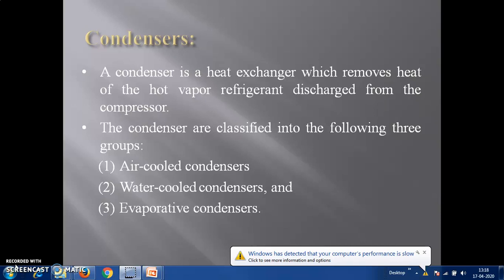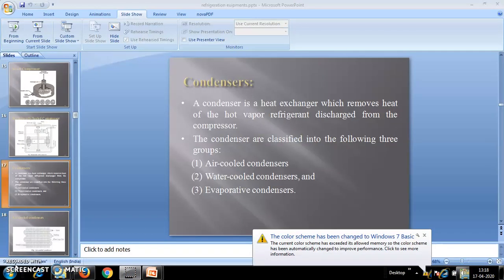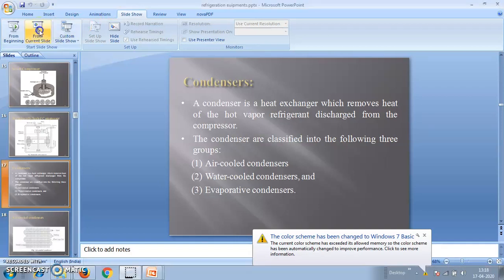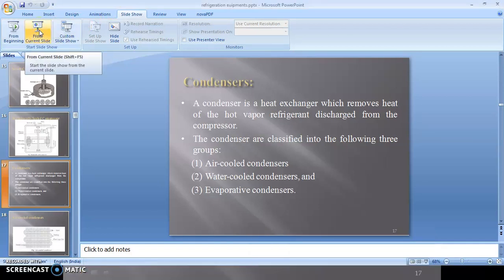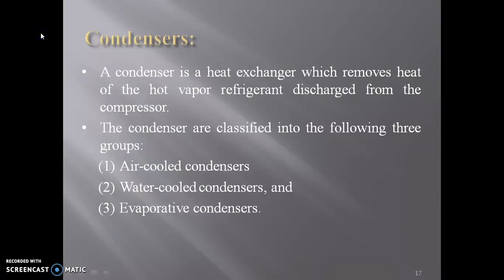Its function is to remove the heat from the hot vapor refrigerant discharged from the compressor and reject its heat to the surroundings, and the hot vapor refrigerant will convert into high temperature and high pressure liquid refrigerant. So basically this is the work done by the condenser in the refrigeration system.